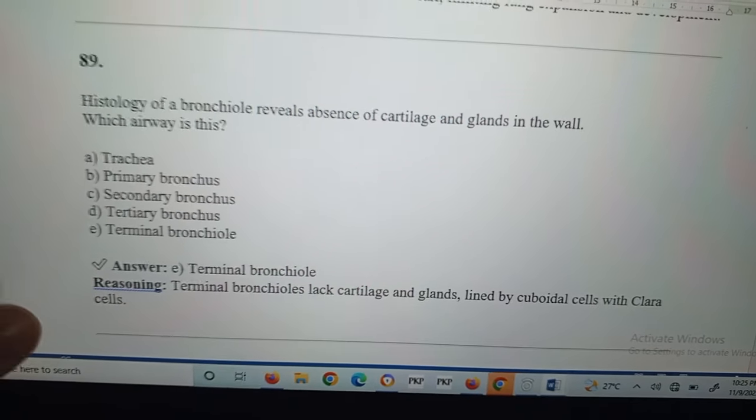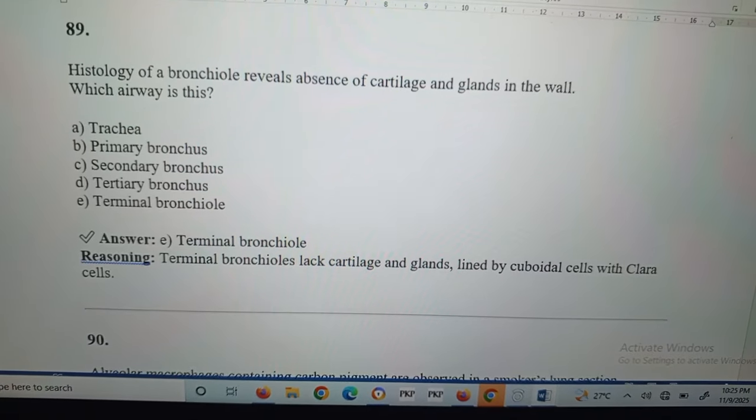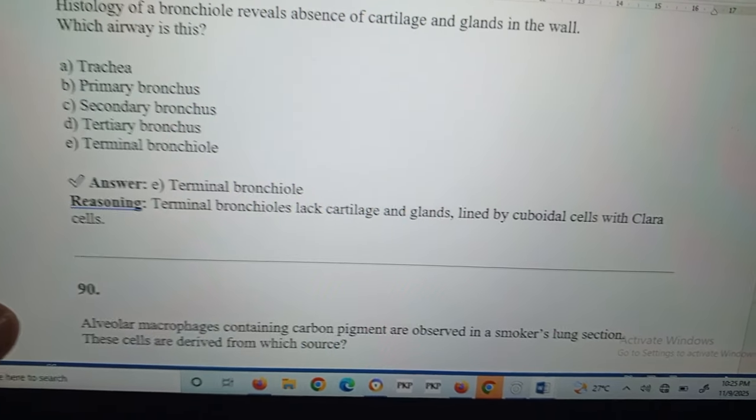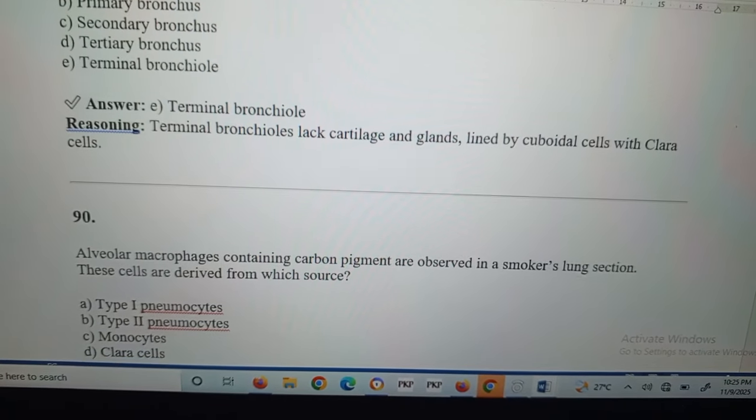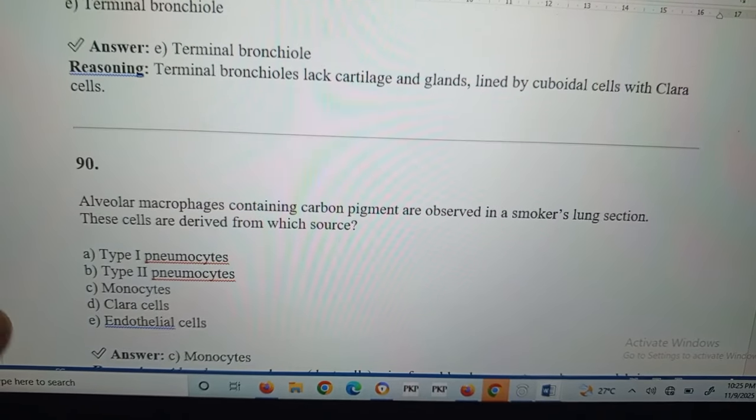Question number 89: histology of a bronchiole reveals absence of cartilage and glands in the wall. Terminal bronchiole. Terminal bronchioles lack cartilage and glands and are lined by cuboidal cells with Clara cells.